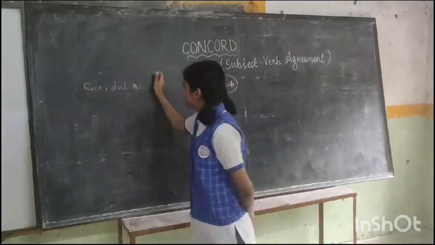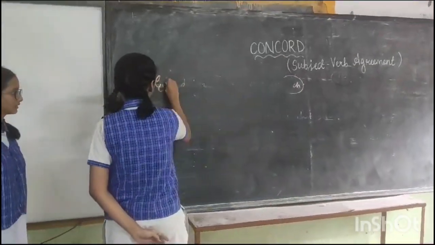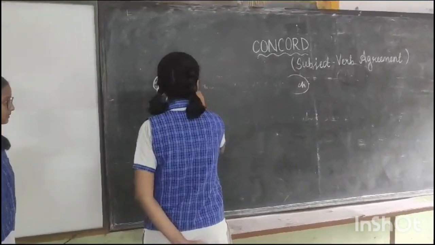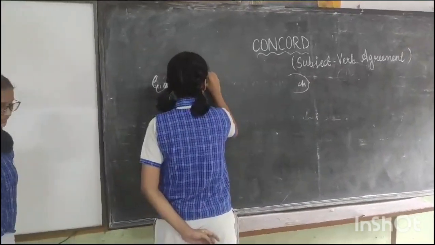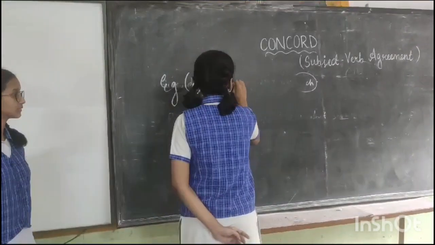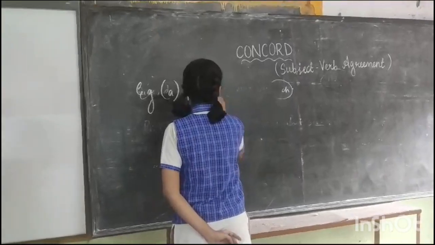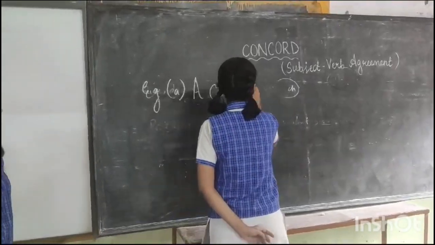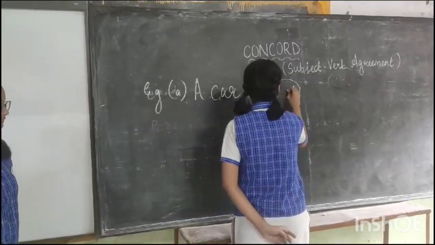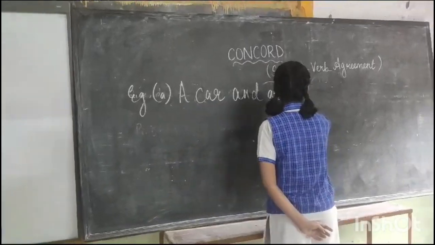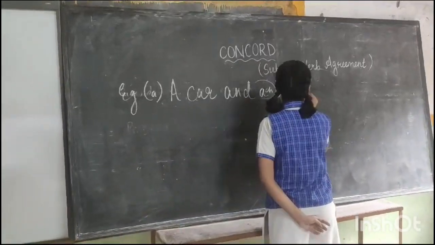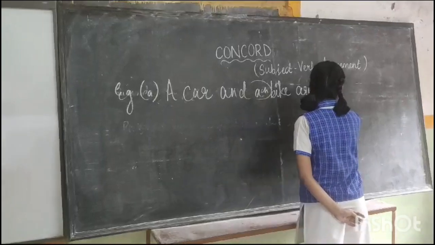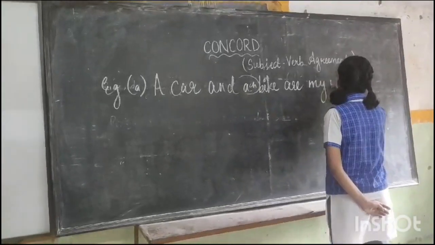For example, a car and a bike are my means of transport.